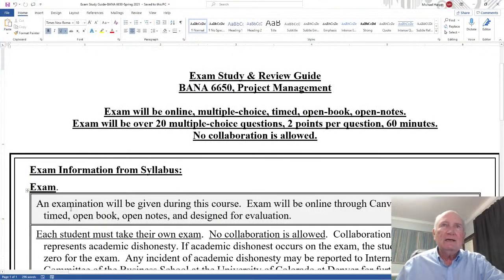In the study guide, the exam will be online, multiple choice, timed, open book, open notes. The exam will be over 20 multiple choice questions, 2 points per question, and you'll have 60 minutes to take the exam. No collaboration is allowed. But also, during that 60 minutes, you can only take it one time. So be very careful and study for it before you take it. And you can't take it a second time. And it all must be done before the end of the course, which is May 15th.